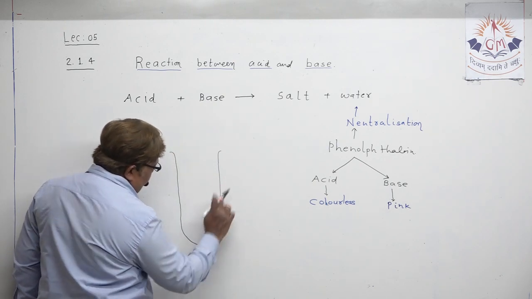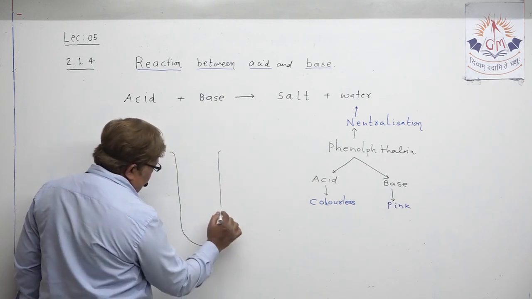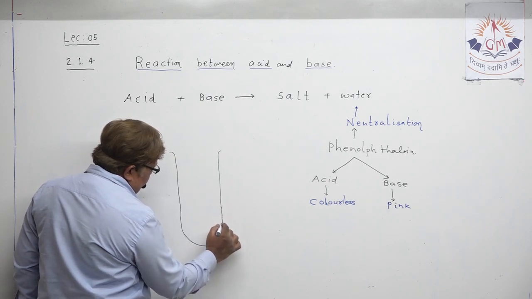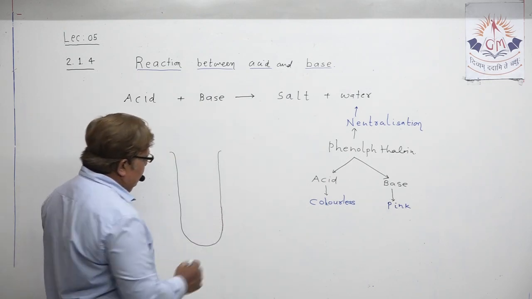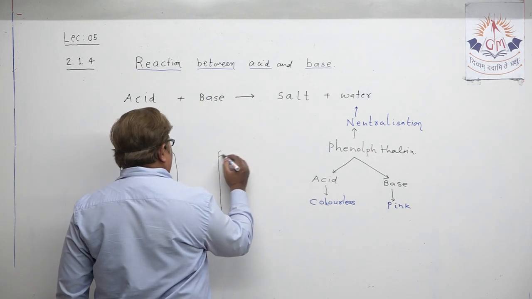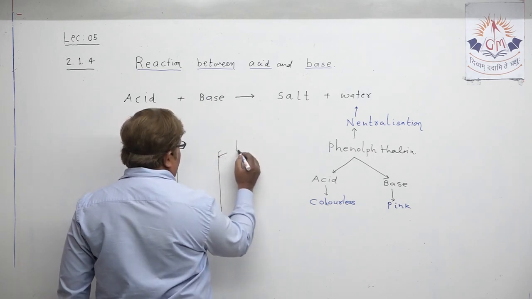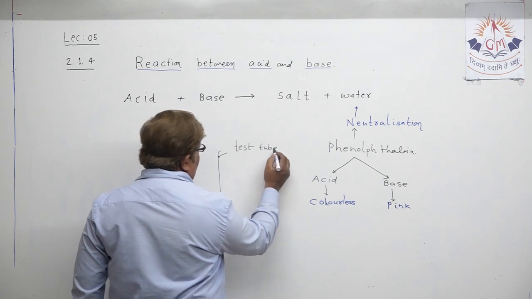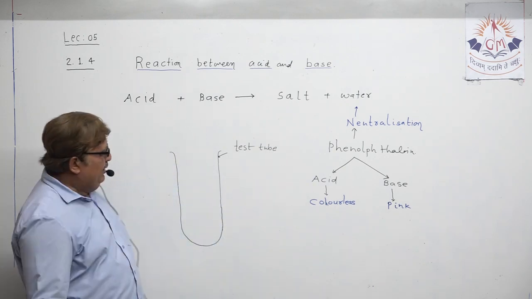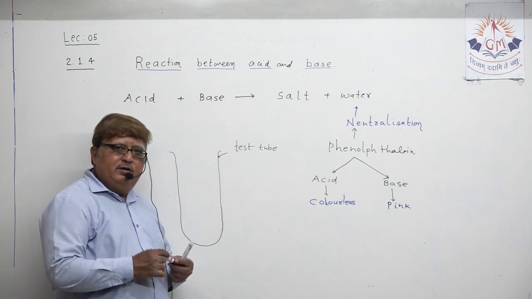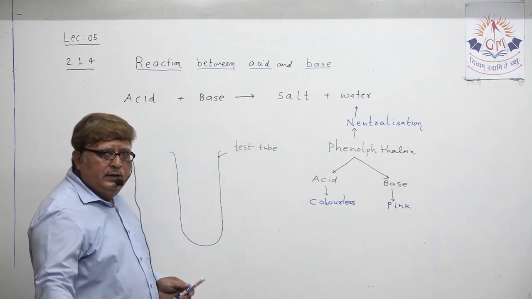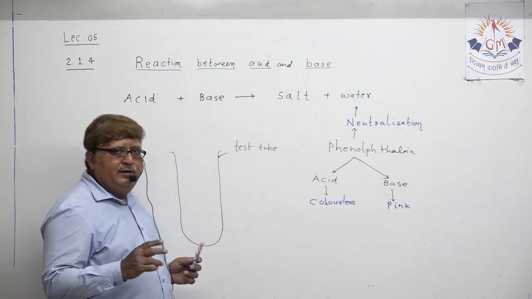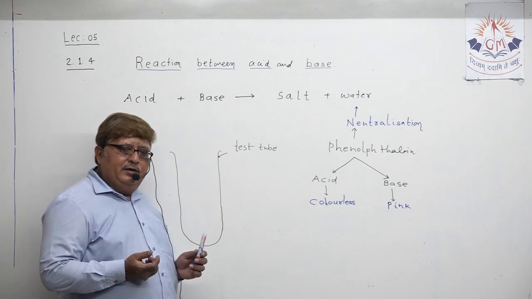In this test tube, let me take either any one acid or any one base. Either I can take acid or I can take base.